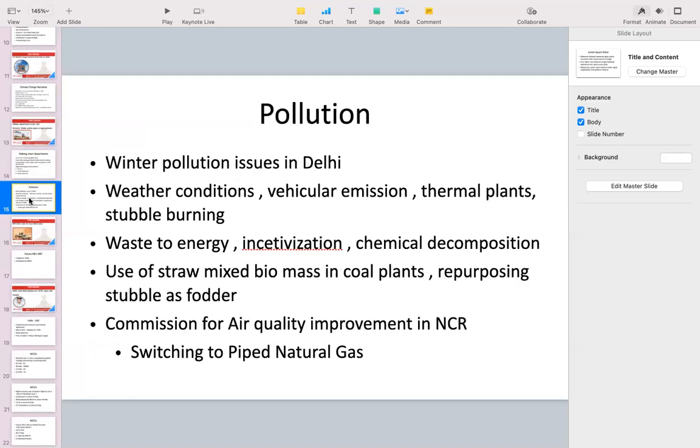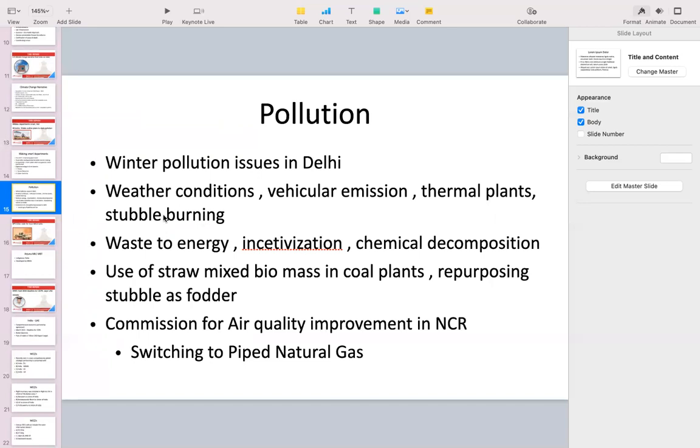The next article talks about the pollution. So in Delhi, as we know, around the time of Diwali and onset of the winter, we have this problem of pollution, which is basically conditioned or contributed by weather conditions. There are foggy conditions, so you have smog which gets created there. A lot of vehicular emissions, the pollution from thermal power plants, and stubble burning.